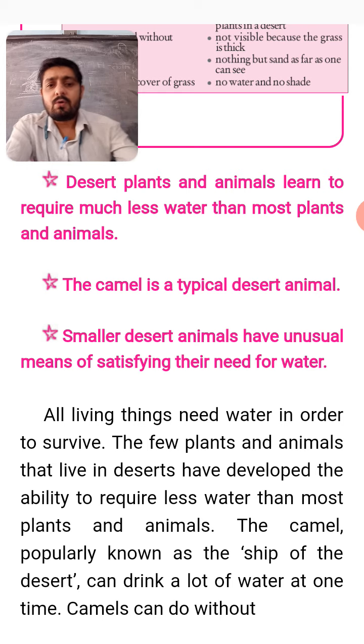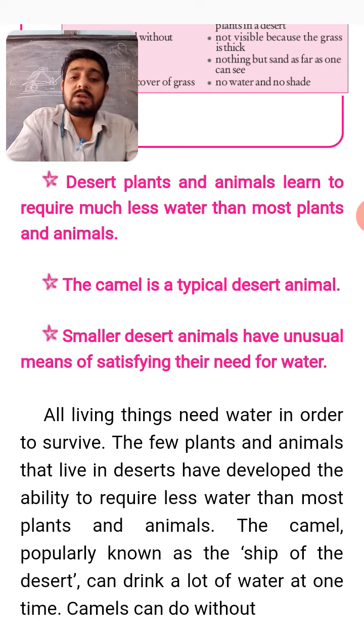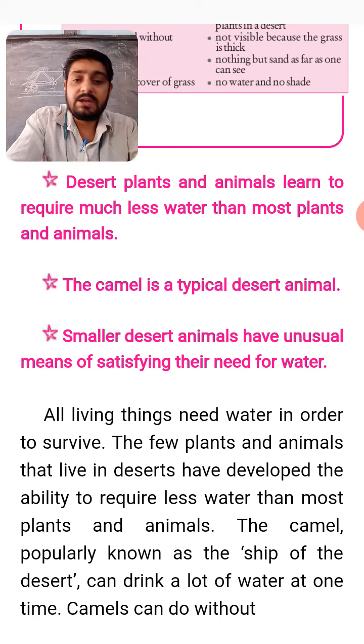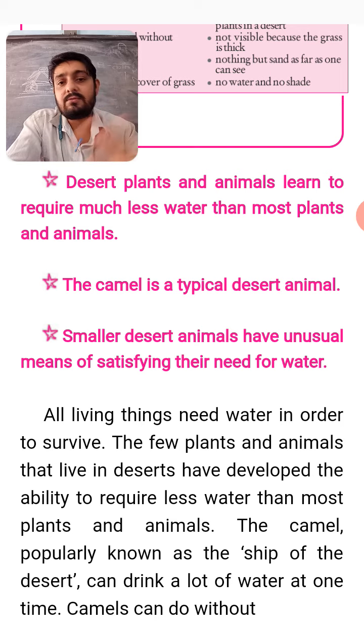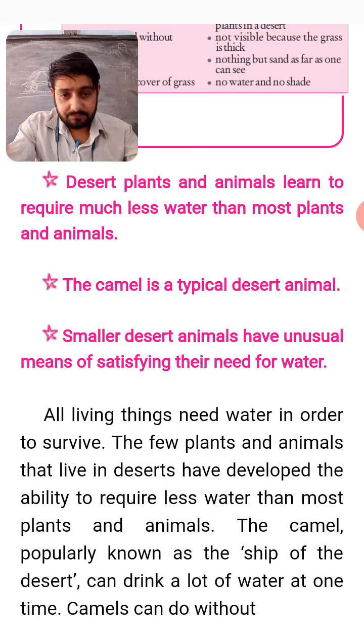Here in the second part, all living things need water in order to survive. It is correct, all living things. It is not that only the living things of one place need water in order to survive. All living things need it. So the few plants and animals that live in deserts have developed the ability to require less water than most plants and animals.